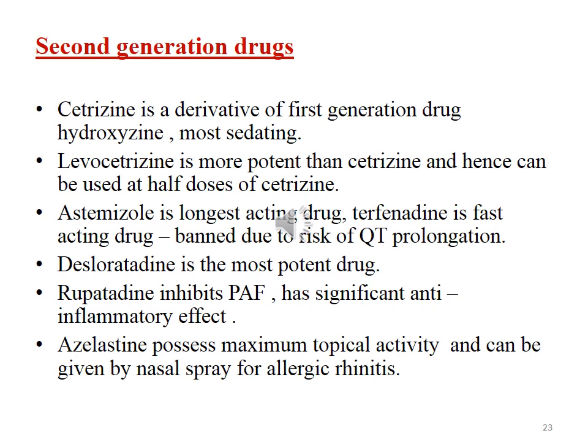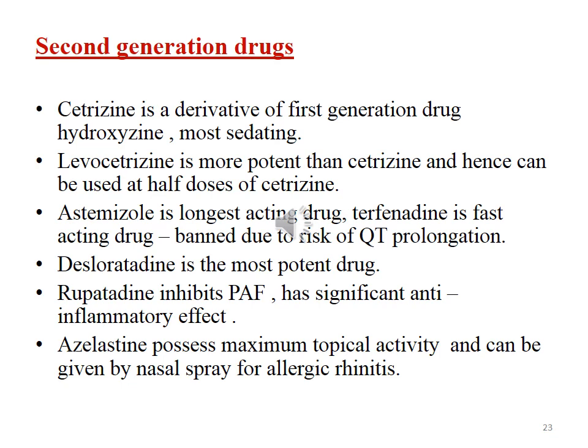Astemizole is the longest acting drug. Terfenadine is a faster acting drug. Both are banned now due to the risk of arrhythmias, that is QT prolongation. Desloratadine is the most potent drug used nowadays to control pruritus or itching.